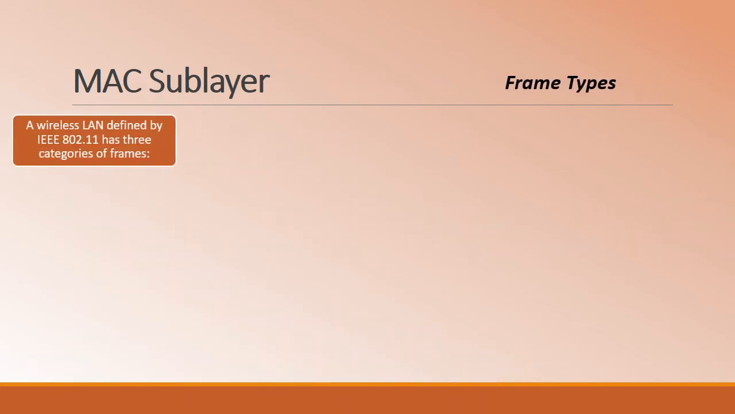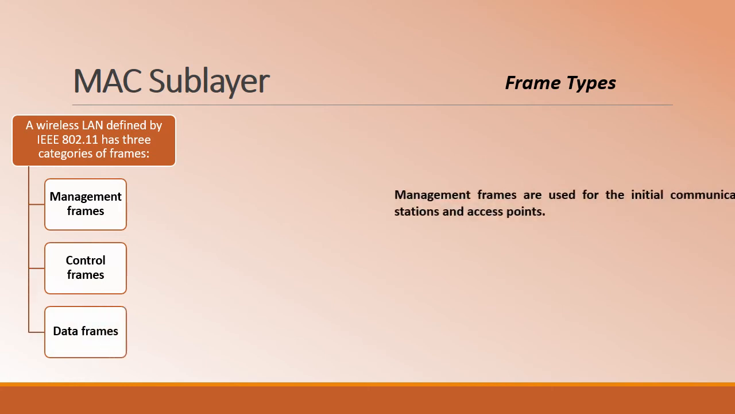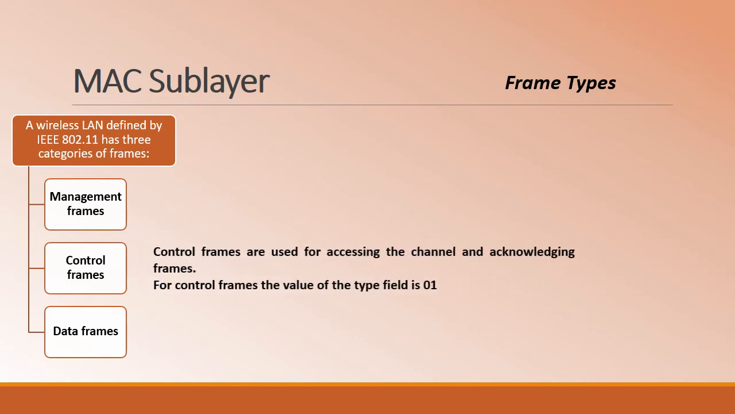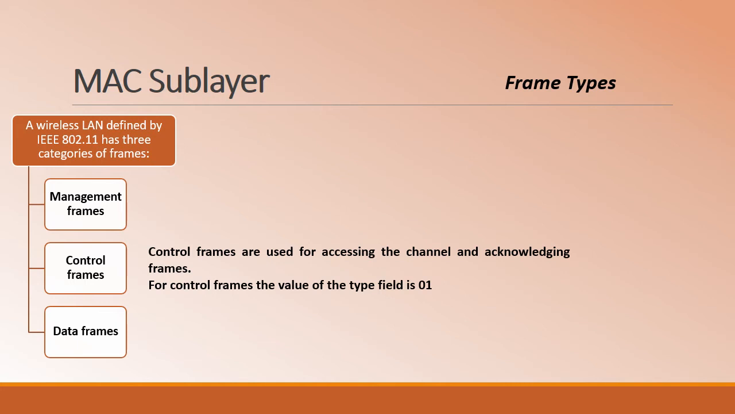Next we'll consider the frame types. The 802.11 wireless LAN has defined 3 types of frame categories. As we have already mentioned, the type field will indicate the type of the frame: the management frame, control frame, and the data frame. The management frames are used in the initial part of the communication between the stations and the access points. The control frames are used for gaining access to the medium, that is the channel, as well as the acknowledgement frames.